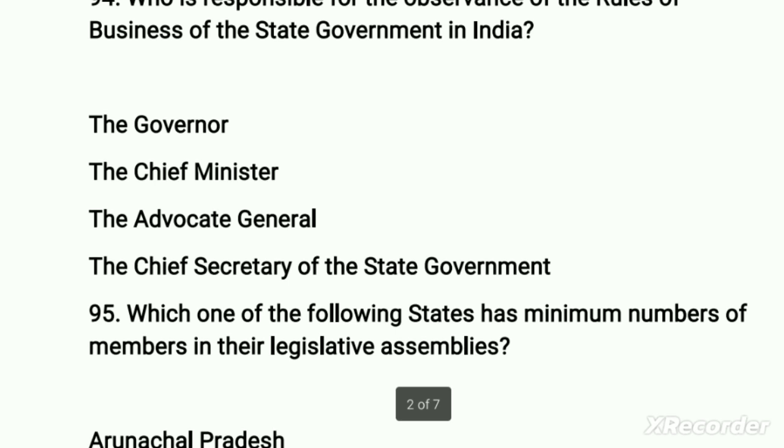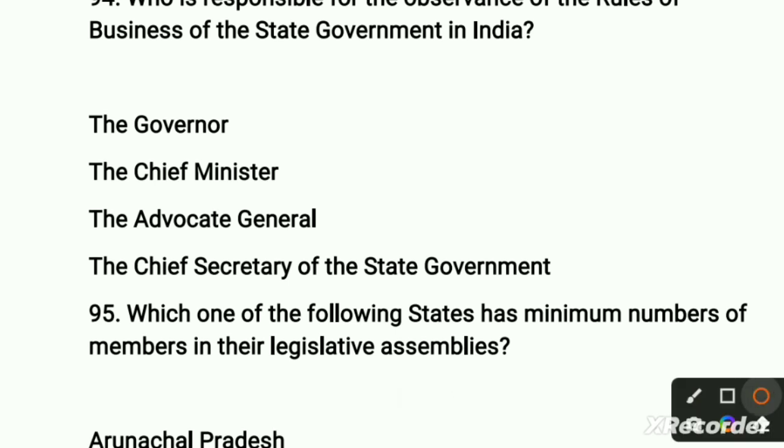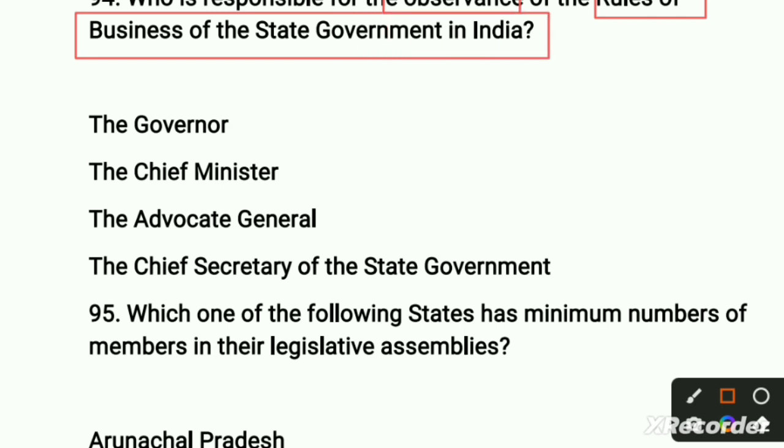Move to our next question. So if I talk about this question, who is responsible for observance of the rules of business of the state government of India? Majorly focus on state government of India. Rules of business. It means who is responsible.